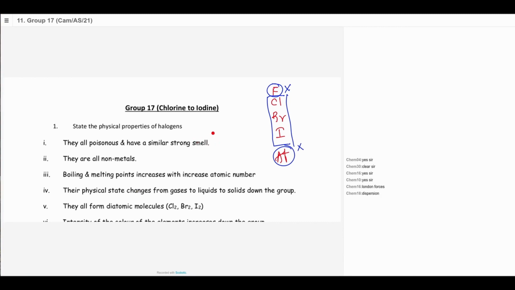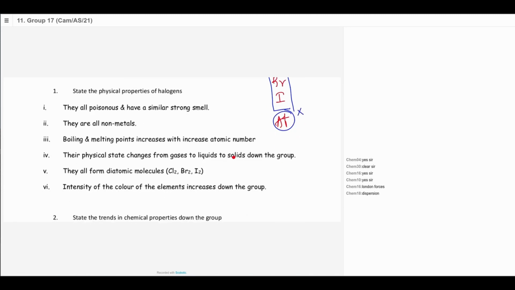And we know the strength of the dispersion London force depends on the number of electrons. The number of electrons increases from chlorine to bromine to iodine. That's the reason for the increase in the strength of the dispersion force, because that accounts for the increase in the boiling and melting points, and also their physical state. That's the reason for the physical state to change from gas to liquid to solid.